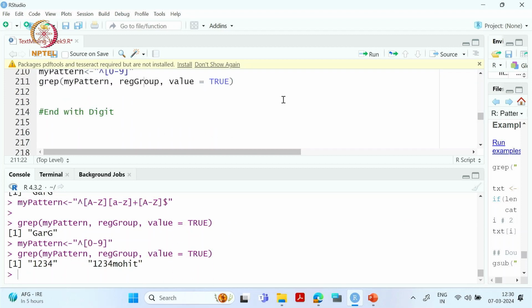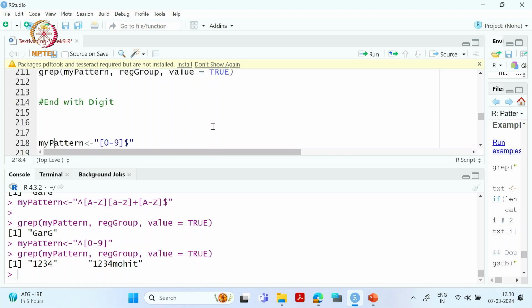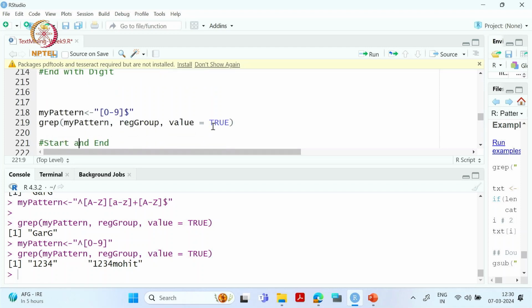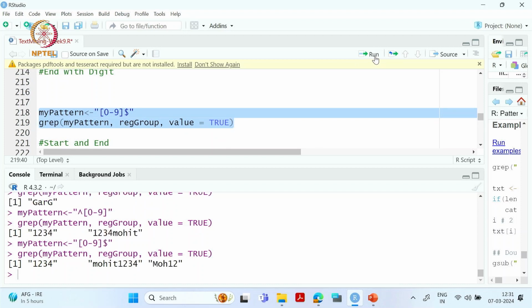In a similar fashion we can extract the words which have a digit at the end. So we put the dollar at the end. This is our pattern, and if I call it, now we have the three words which end with a digit.